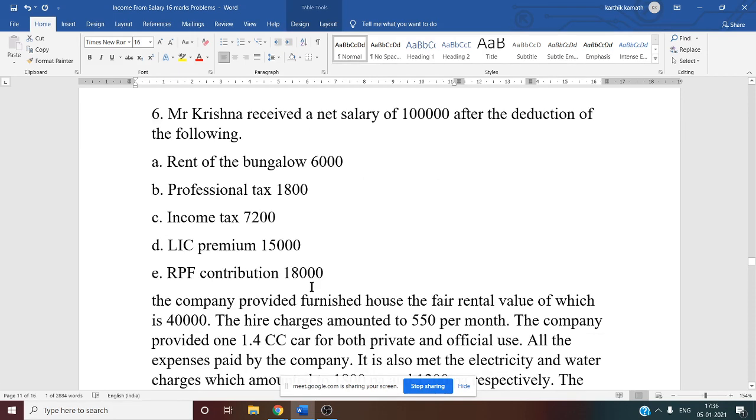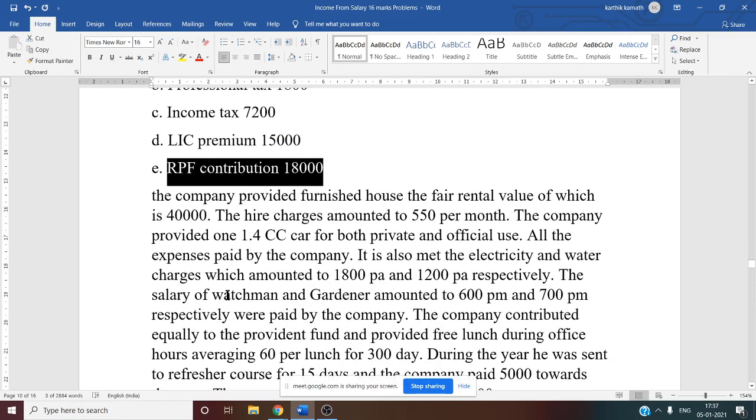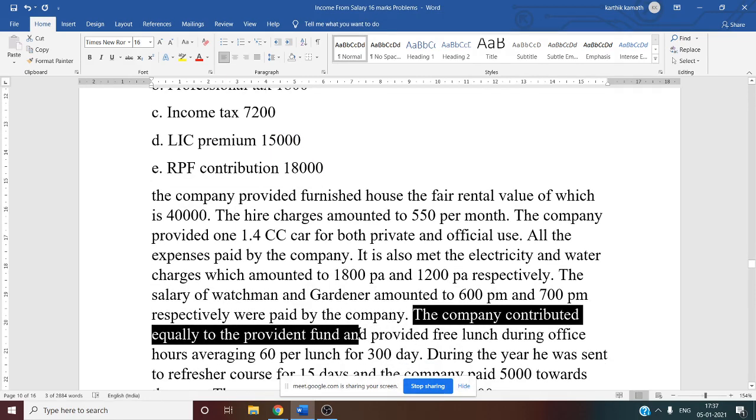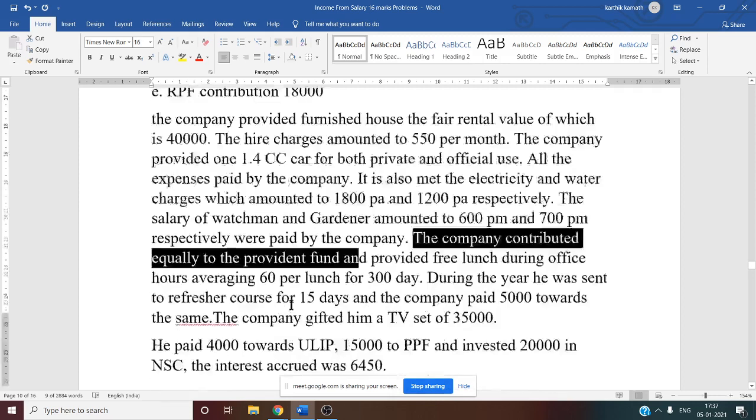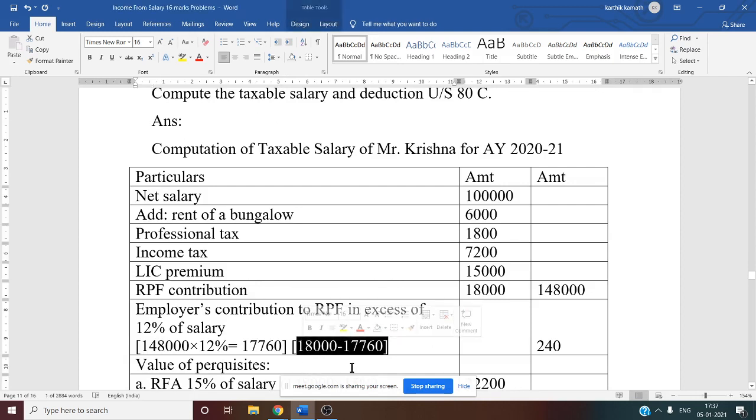But if you see the employee contribution to RPF, it is 18,000. Now we got the amount less than this value. And they have also said in the question, the company contributed equally to the provident fund. So it is very clear, whenever the amount is less, just deduct from the original amount. See this 18,000 minus 17,760. If you do, you will get the taxable employer's contribution, that is 240.